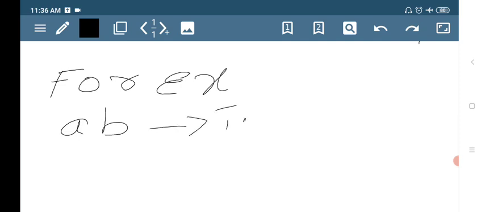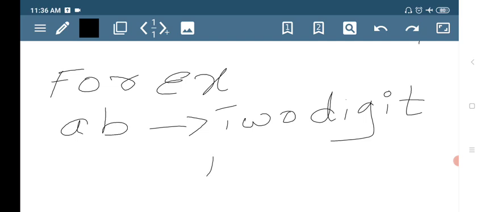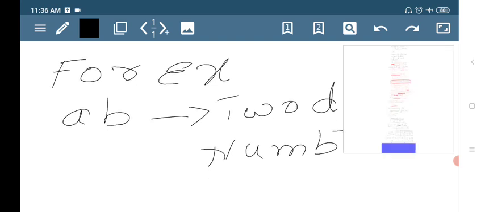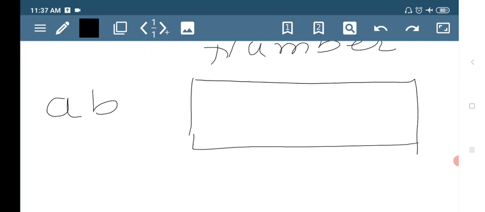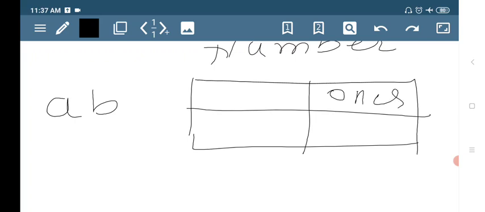Listen to me carefully. So how you will be writing this? AB, if you allocate the places for this, ones, tens, the B will come in ones place and the A will come in tens place.